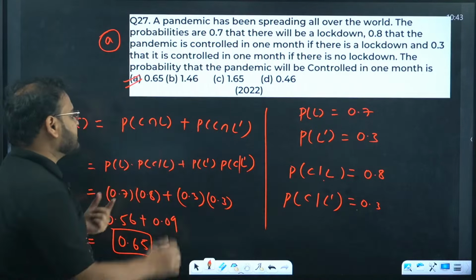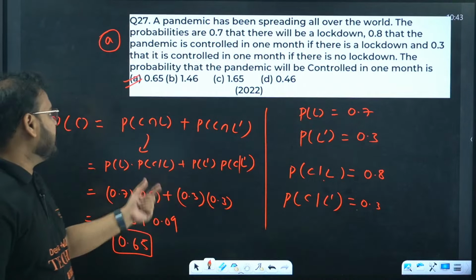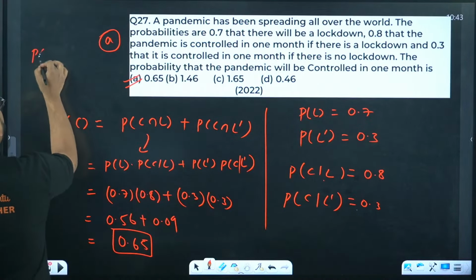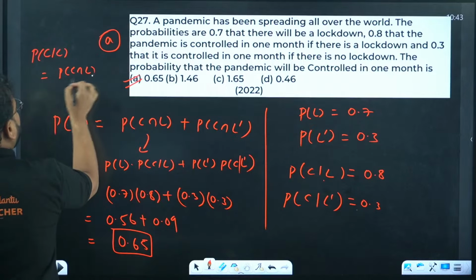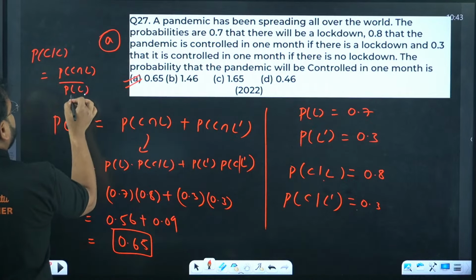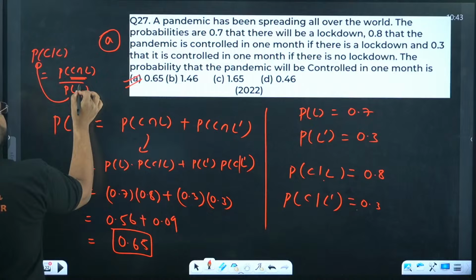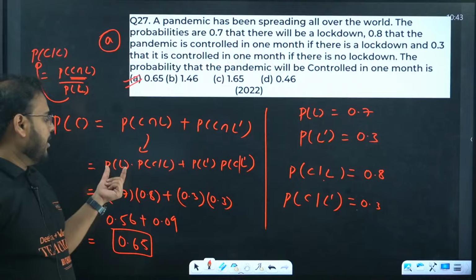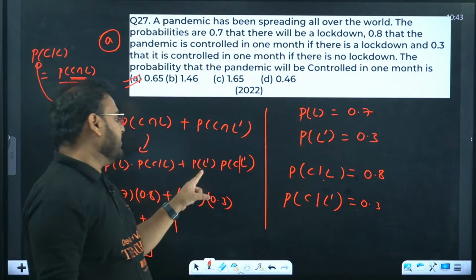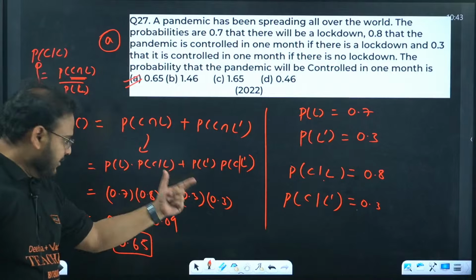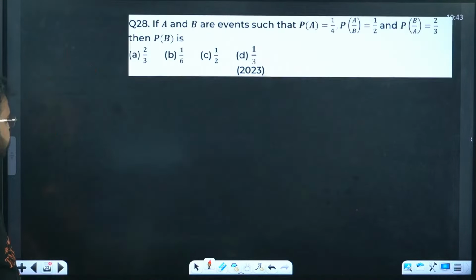For with lockdown, this comes from the formula for conditional probability P(C|L). What is P(C|L)? It is given by P(C intersection L) upon P(L). So if you want to find P(C intersection L), you multiply P(C|L) into P(L). Same over here: P(L dash) into P(C|L dash). You continue the calculation and you get the answer as 0.65.